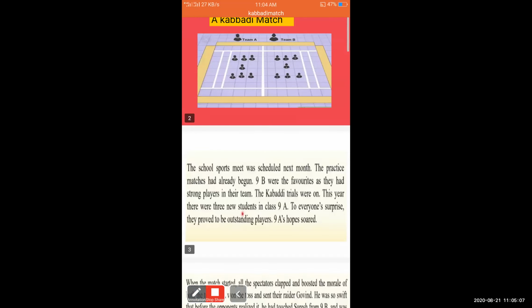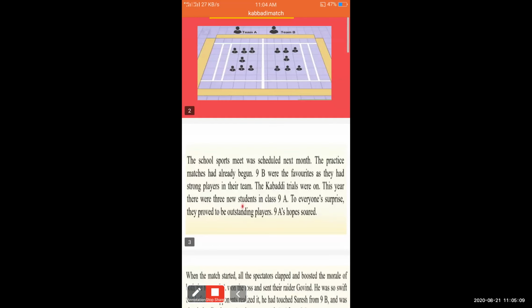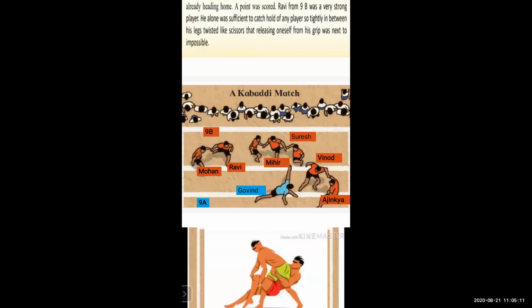Just because of Govind, ninth A gets 1 point because Govind played very well. He very quickly went towards the opposition ground, touched Suresh and returned back to his ground at the proper time.